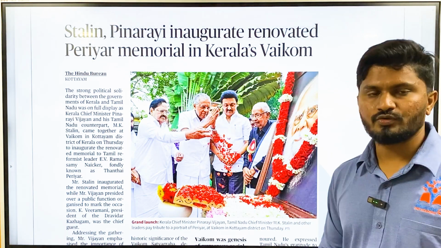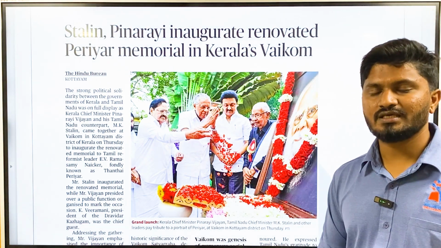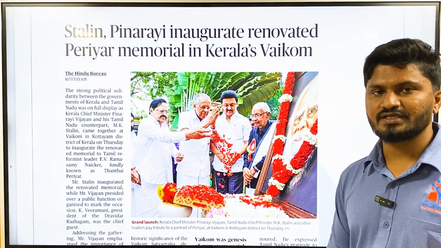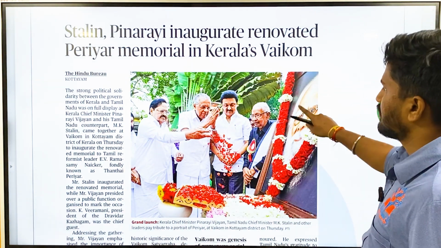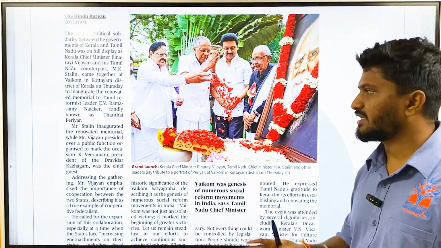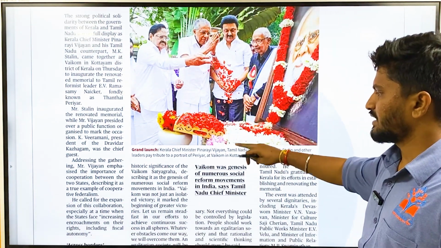the Periyar Memorial. Who is Periyar? He is E.V. Ramaswamy Naicker. He is one of the forefathers of the Dravidian movement in South India, especially in Tamil Nadu. And he is very important for both Kerala and Tamil Nadu because he participated in the Vaikom Satyagraha. So that is why it becomes important.